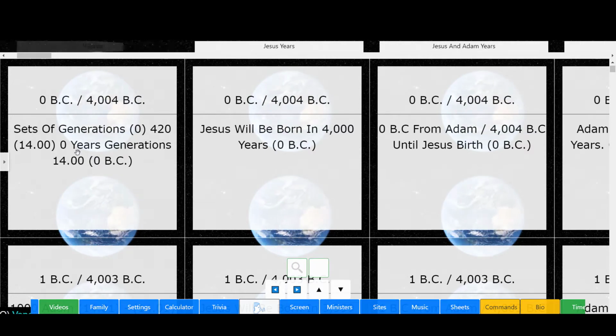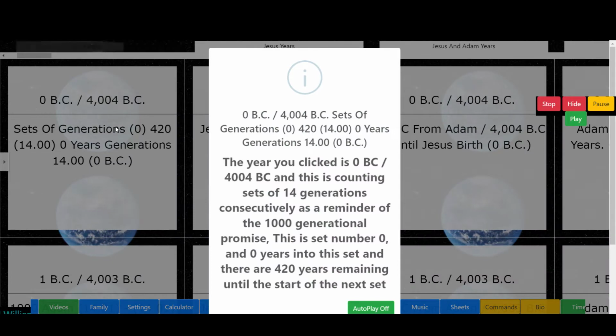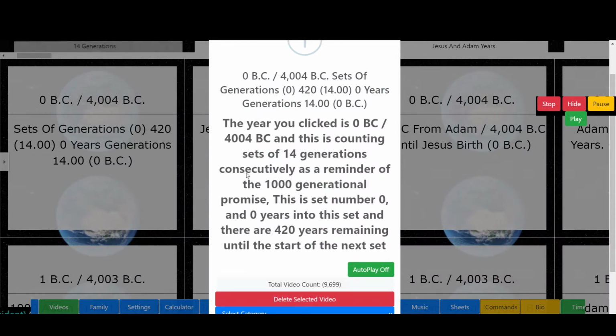Content available. The year you clicked is 0 BC, 4004 BC, and this is counting sets of 14 generations consecutively as a reminder of the 1000 generational promise. This is set number 0. And 0 years into this set, and there are 420 years remaining until the start of the next set.